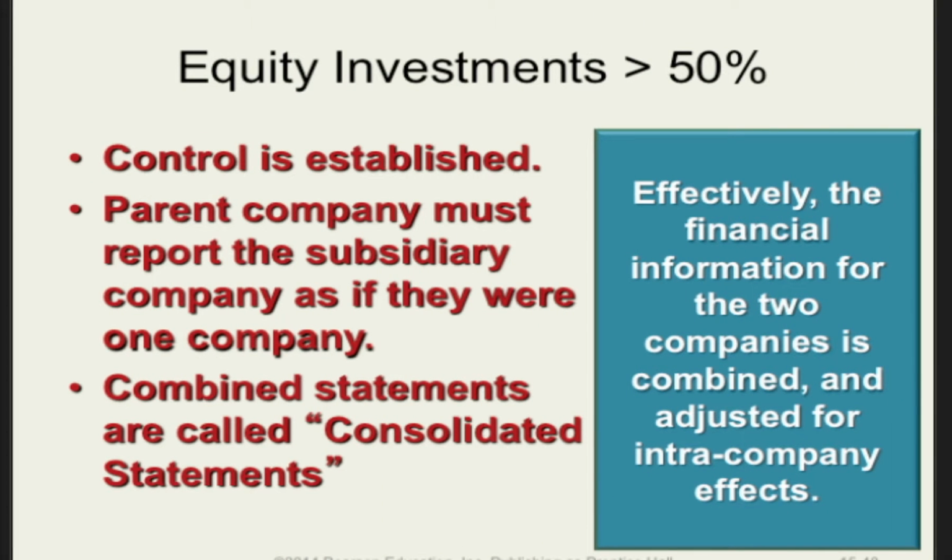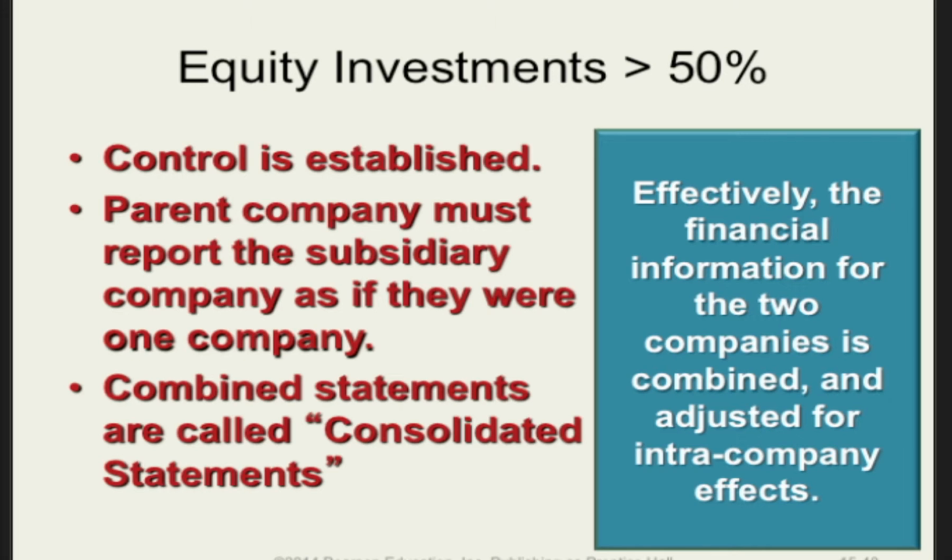When investments exceed 50% ownership, the investor holds effective control over the investee. At this point, the investor is referred to as the parent company, and the investee is now referred to as a subsidiary company of the parent. At this point, the financial statements of the parent and subsidiary companies can no longer be treated as two independent companies. Instead, accounting rules, at least GAAP accounting rules, require that the financial statements of the two companies be reported as if they are only one company. Such combined statements are recorded as consolidated financial statements.